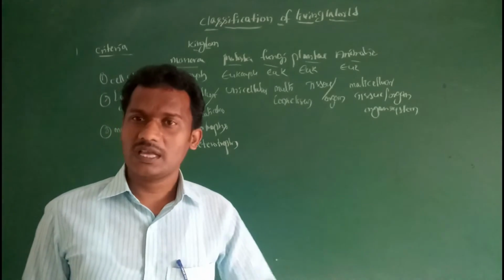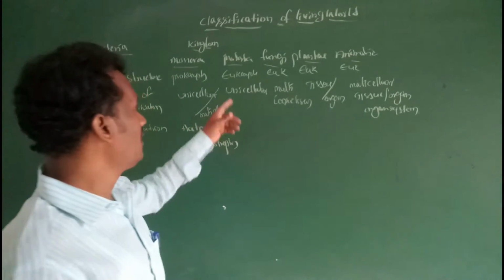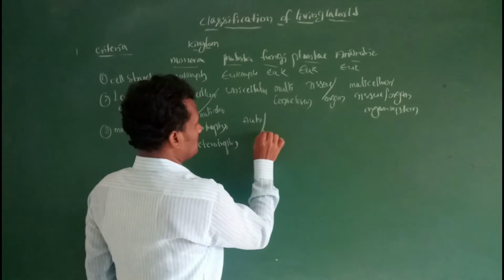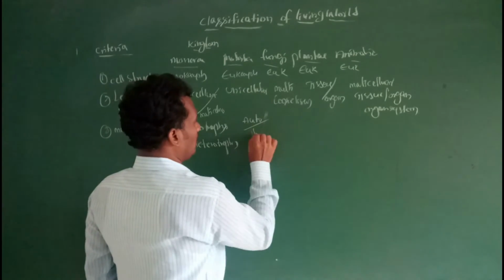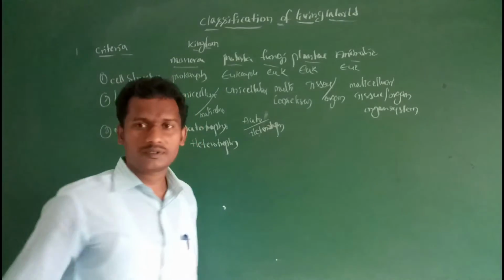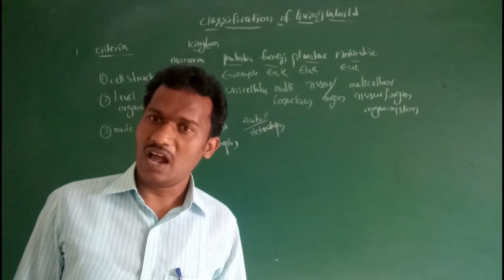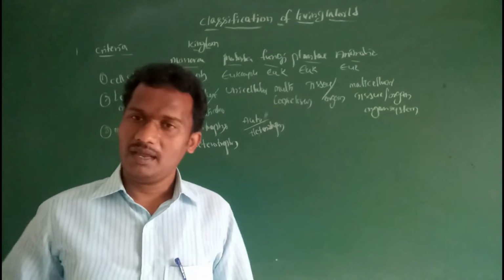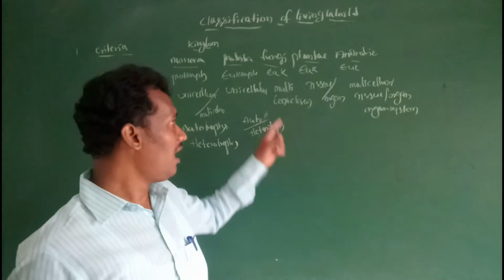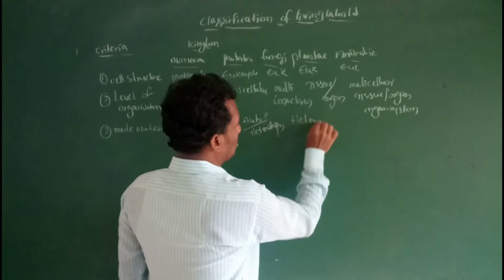Heterotrophs are saprophytic, then parasitic. Then Protista, these also have autotrophs and heterotrophs. Chrysophytes and dinoflagellates are autotrophic. Euglena may be autotrophic and heterotrophic, so mixotrophic. Then fungi, all are heterotrophs.